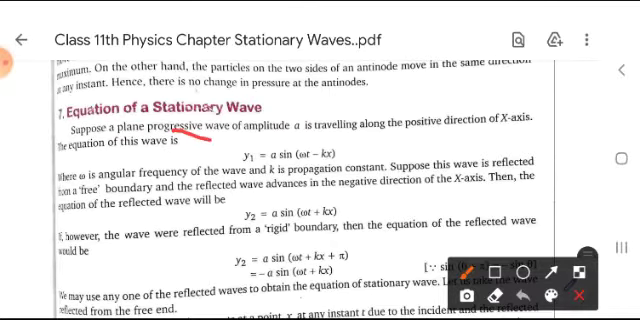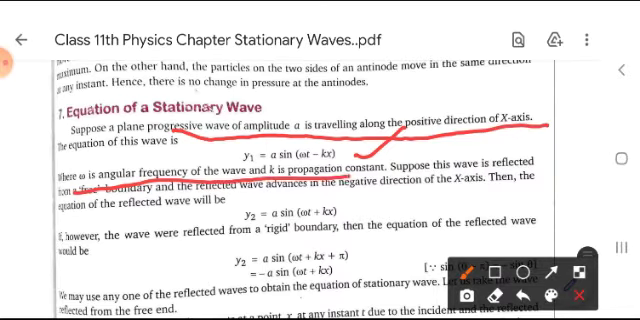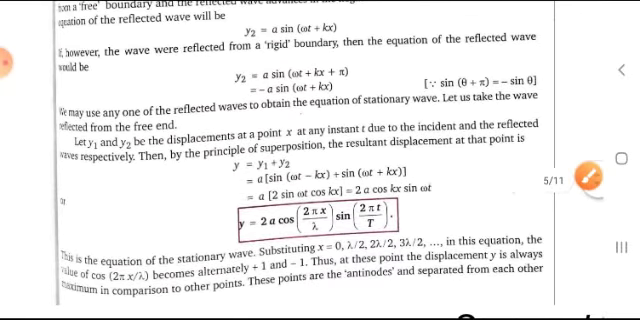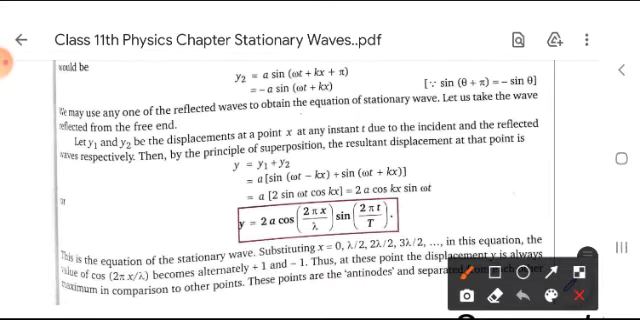Now, moving forward, the equation of stationary waves. Suppose a plane progressive wave of amplitude small a is traveling along the positive direction of the x-axis. Then the equation of this wave is written y1 is equal to a sin(omega t minus kx), where omega is the angular frequency of the wave and k is the propagation constant. Suppose this wave is reflected from a free boundary, then what happens? The equation of the reflected wave is this, and this can also be written in this manner by using some trigonometry. So the resultant amplitude or displacement can be found by the principle of superposition, that is y is equal to y1 plus y2.